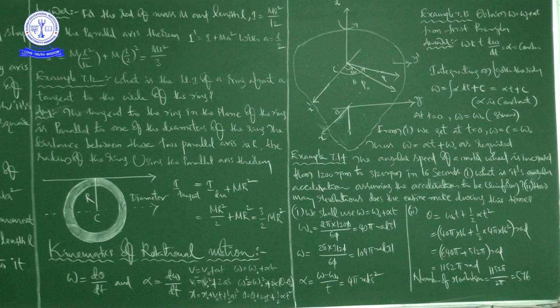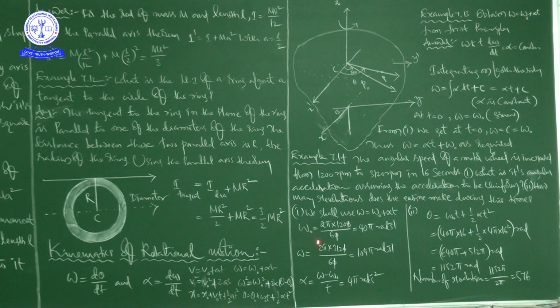See this, the first one is its angular acceleration. The formula is alpha is equal to omega minus omega naught by t. If you observe carefully, this comes from omega is equal to omega naught plus alpha t. First we have to find omega naught, and the t value is already given, that is 16 seconds.